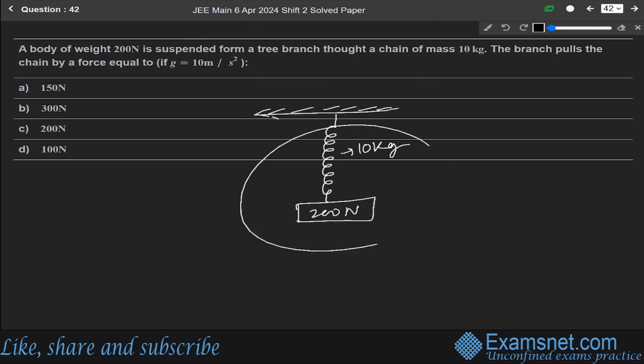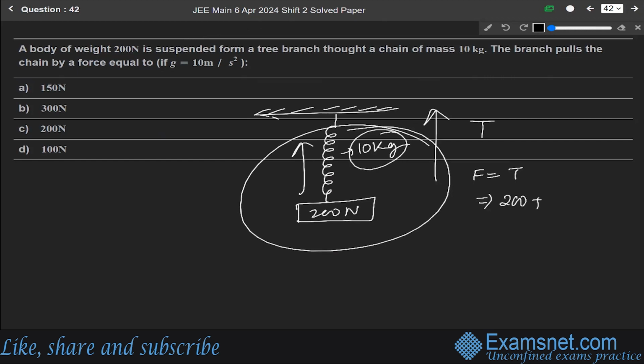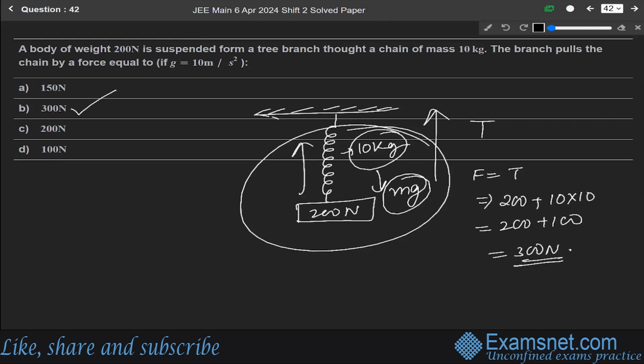So the total force must be equal to the tension force acting in the upward direction. It will be this 200 Newton plus the 10 kg downward force, meaning M into G. M is 10, G is 10. So the total force will be 200 plus 100, it will be 300 Newton. So B is the correct answer.